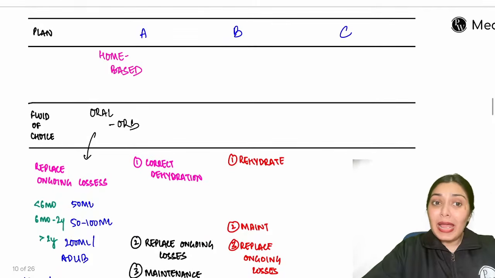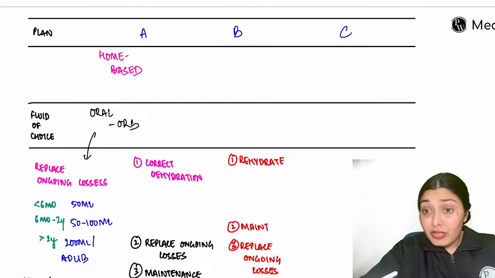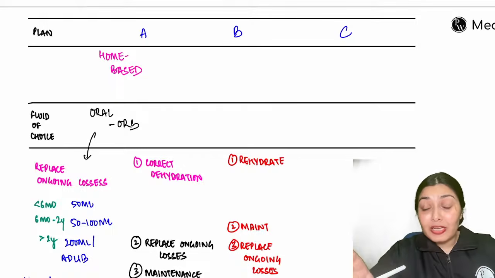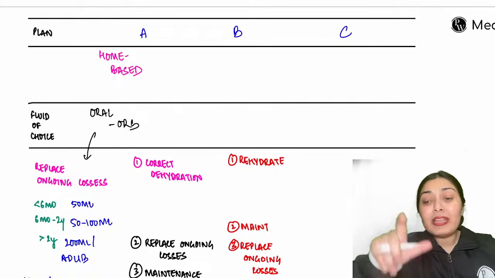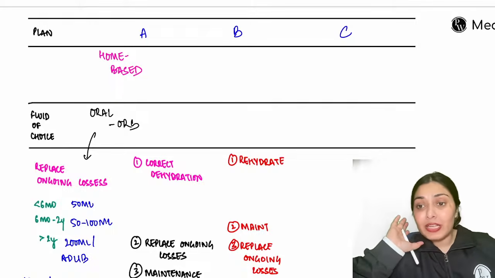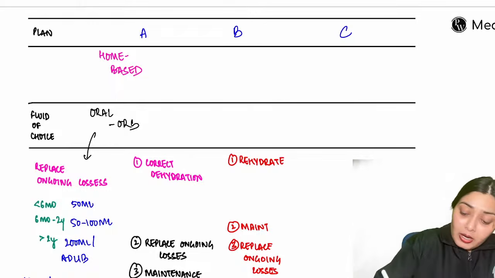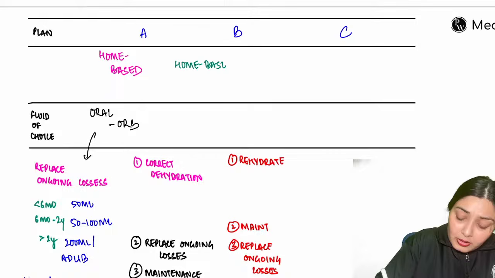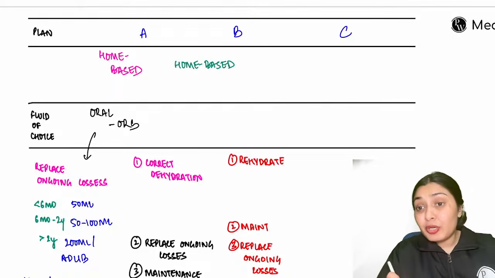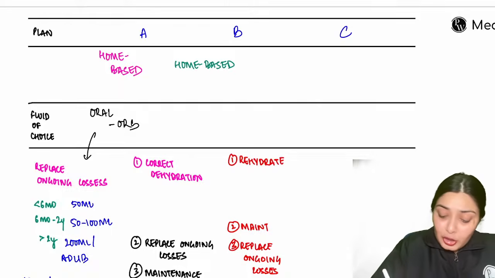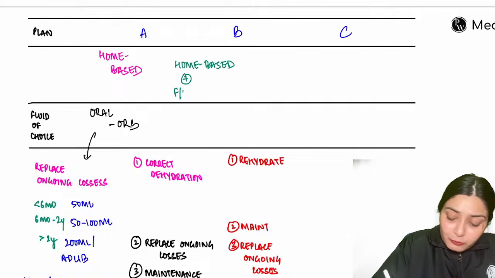Now let's move to plan B. In plan B, the child has some degree of dehydration, but the child is very eagerly drinking water, able to rehydrate himself. So here, again, I give home-based therapy. But I know this child has some degree of dehydration and can land up in severe dehydration if not treated well, so I will also ask the child to follow up.